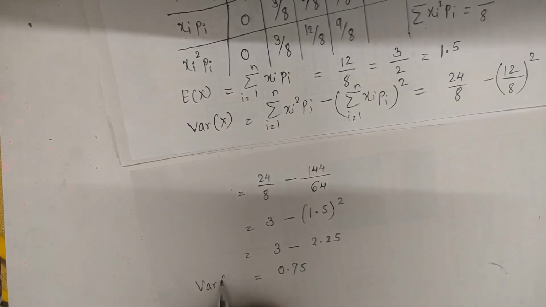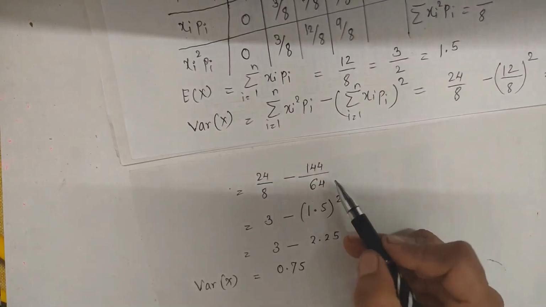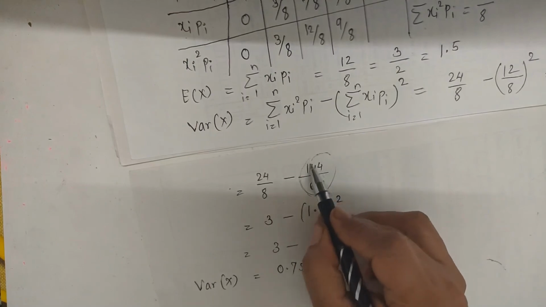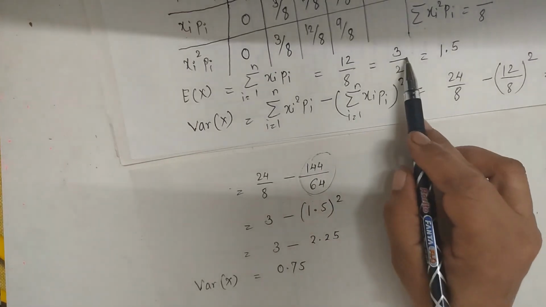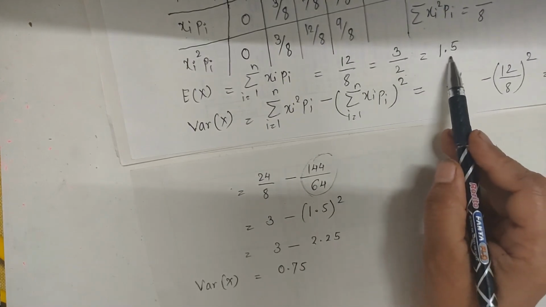So variance of x is equal to 0.75. Here we have taken the shortest form of 12 by 8, which is 3 by 2, and the value is 1.5.